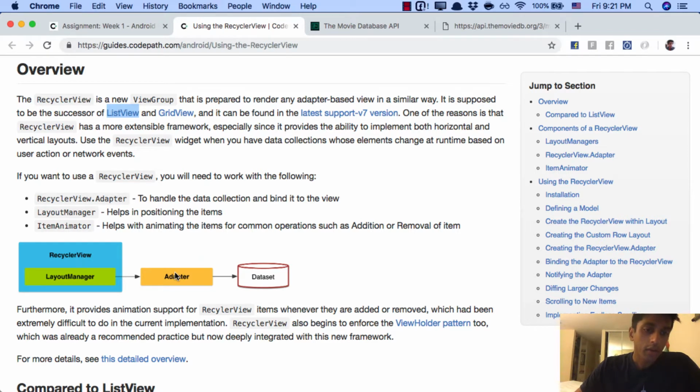So the adapter, you kind of think of it as the glue between the layout manager, which is actually what the user will see in their application, and the dataset, which is, in our case, a list of movies. So the adapter is what will bind the two things together.